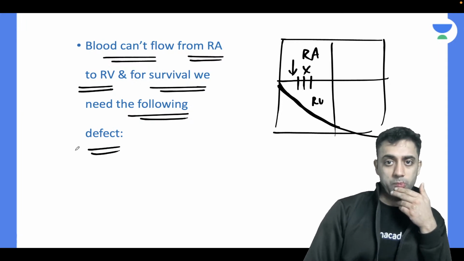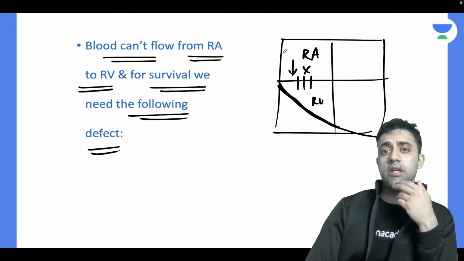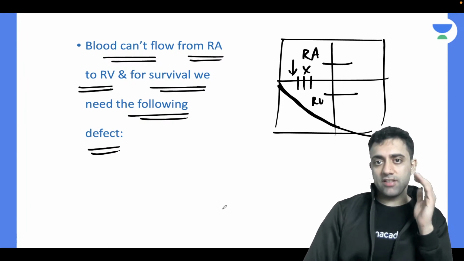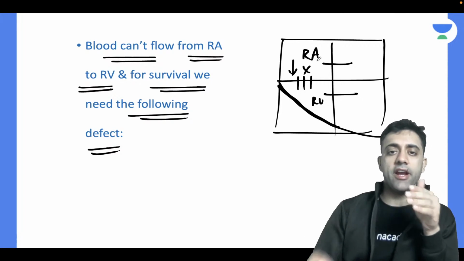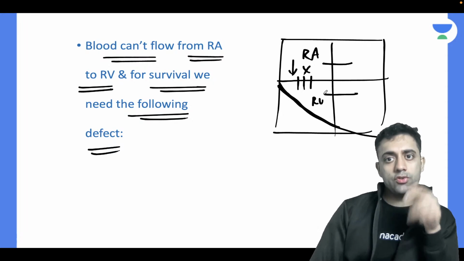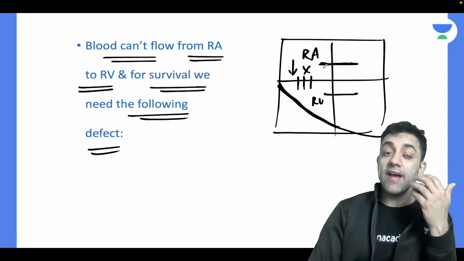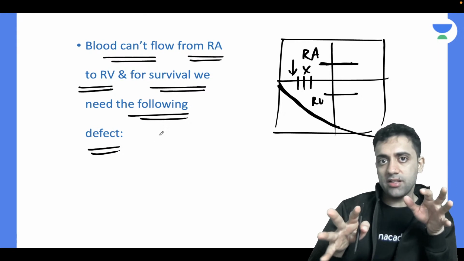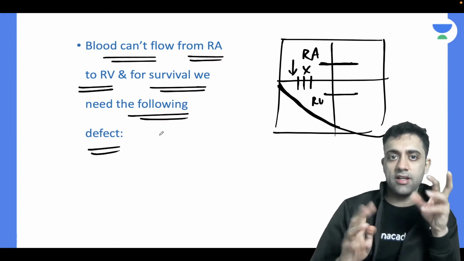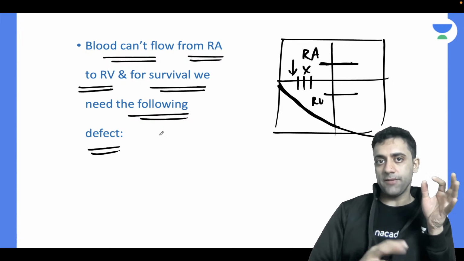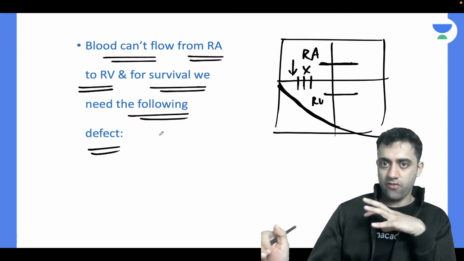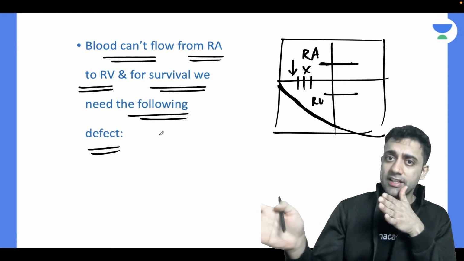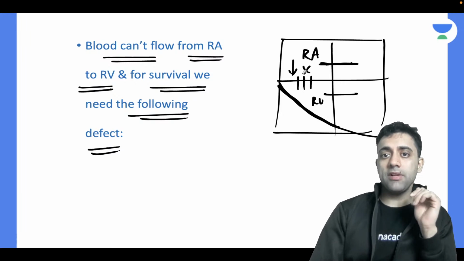Which defect do you need to be open? For survival of the baby, either you have to open an ASD, or you have to open a VSD. Are you understanding? When the blood cannot go from the right atrium to the right ventricle, how will the baby survive? So you have to have some defect, I would say. All the congenital heart defects are not isolated. They are always associated with other heart defects, because when tricuspid atresia was forming, and the blood cannot go from right atrium to right ventricle, there has to be some other defect. For example, ASD in this case.